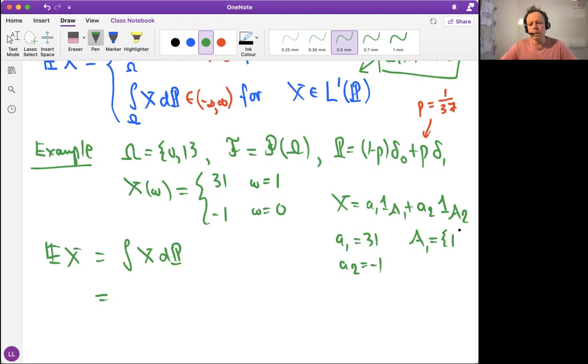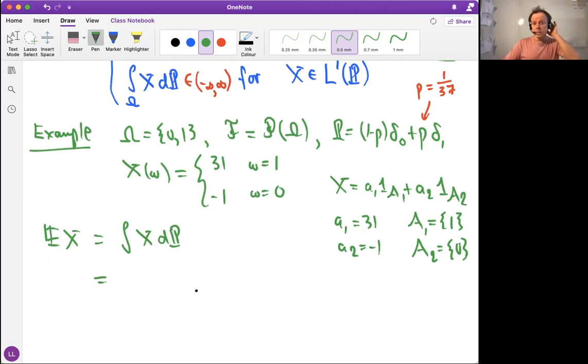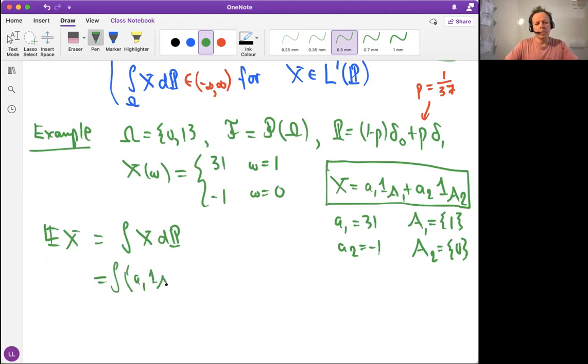So the set A1 is {1}, and the set of bad things, A2, is {0}. With this example, we use this notation: X is this type of simple function, and we can write it with these indicators this way.